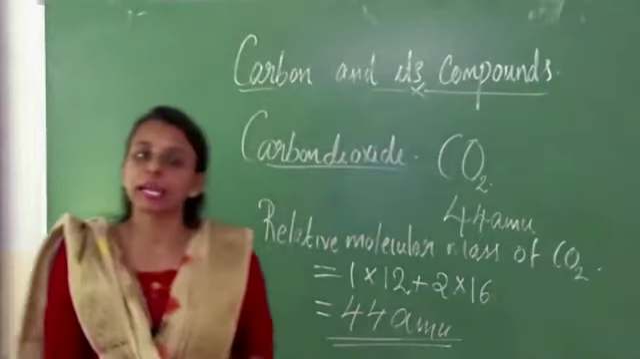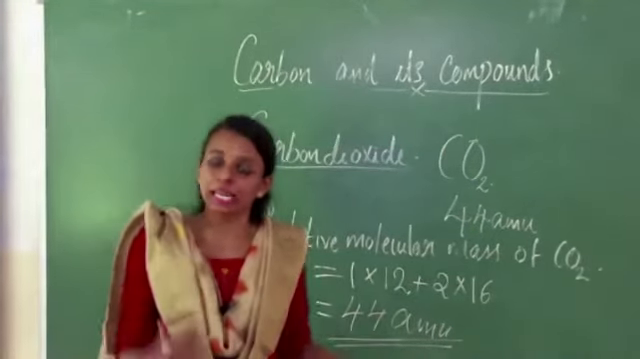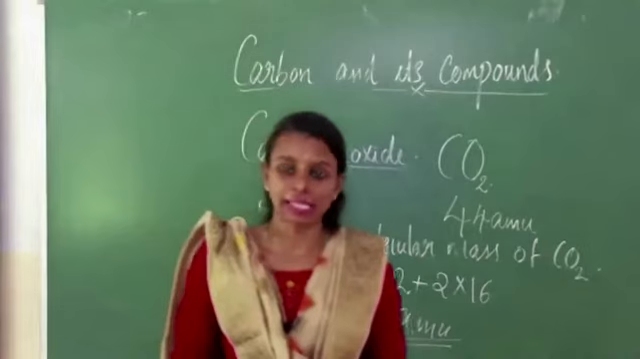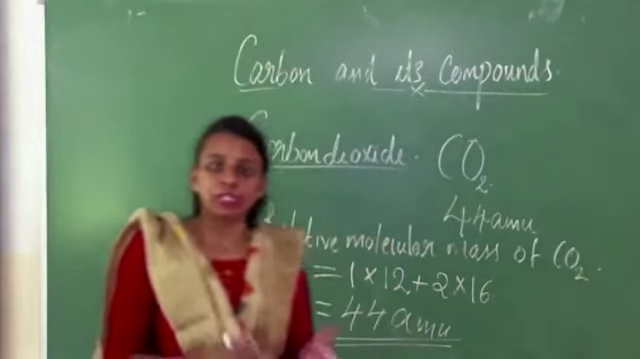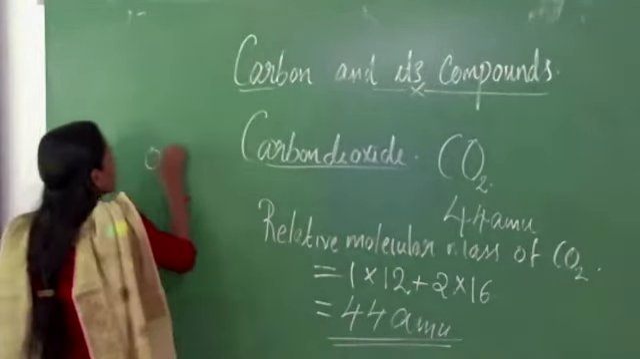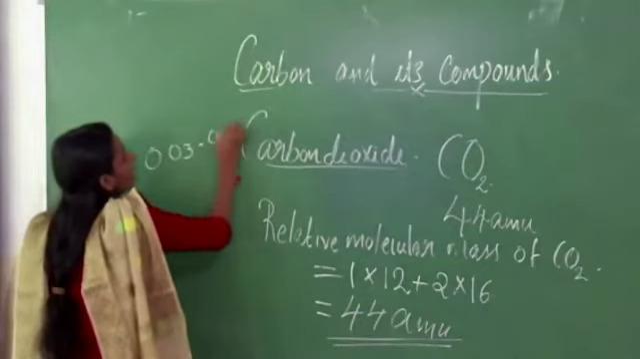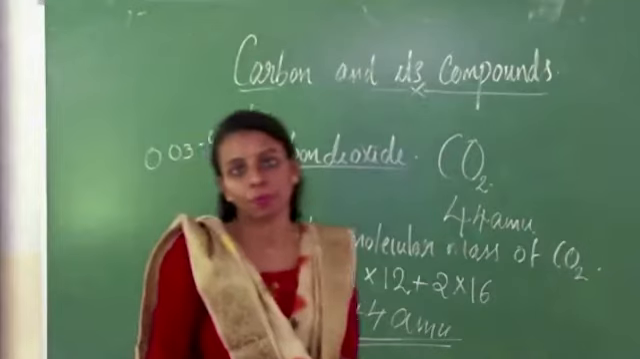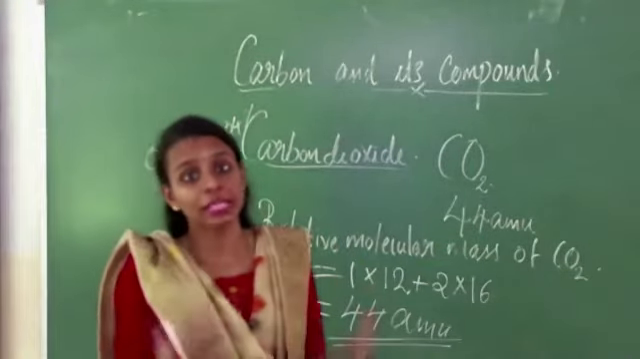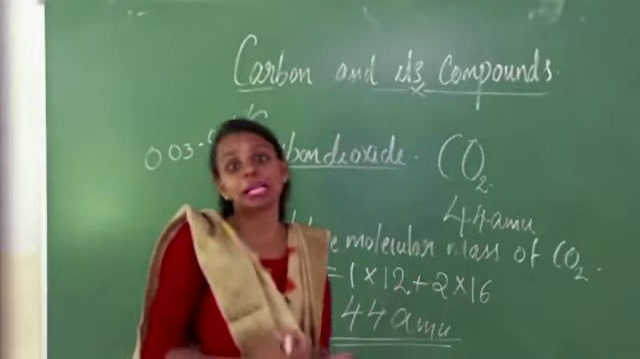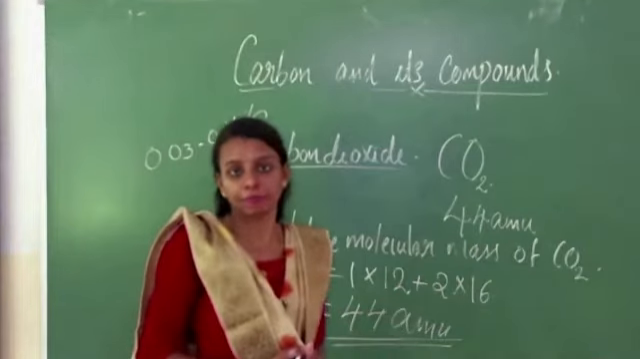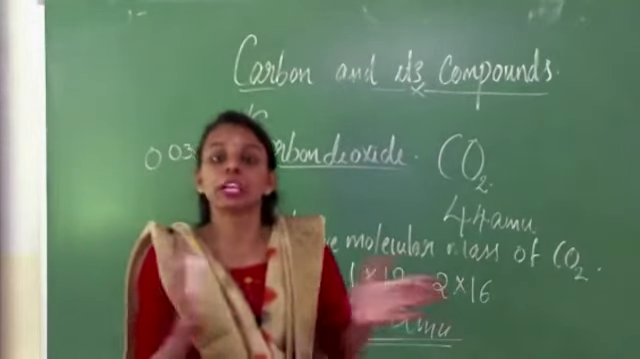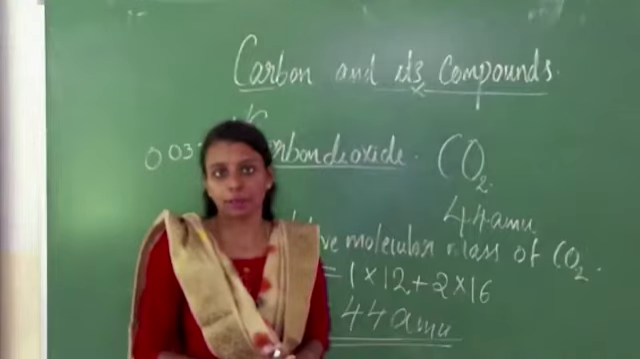Then this carbon dioxide is present in the form of free state and combined state. In the free state, 0.03 to 0.04% of carbon dioxide is present in the air. And carbon dioxide is also present in the form of metallic carbonates and metallic bicarbonates. Next we are discussing the preparation methods for carbon dioxide.